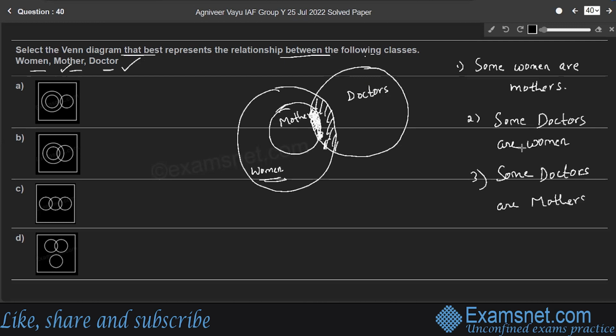If some doctors are mothers, there is no need to say some doctors are women also, because mothers are women. Look at the options. Option B is the right answer.